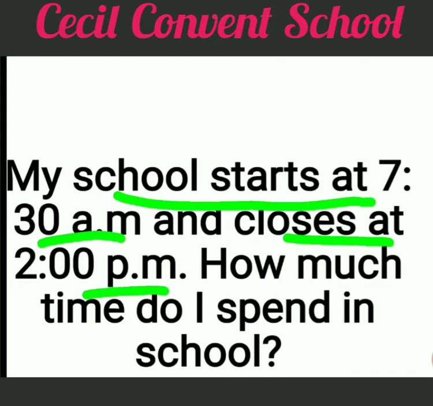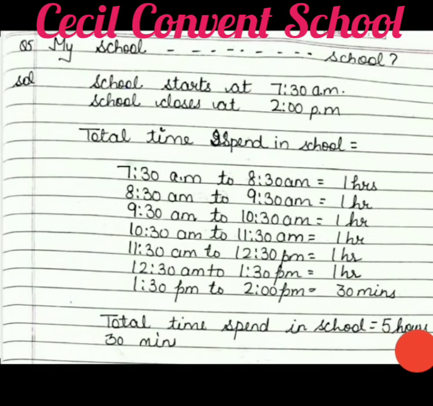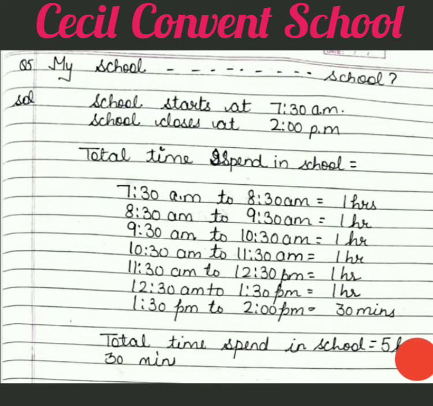For finding duration, one way is to convert AM into a 24-hour clock and PM also into a 24-hour clock. After that, minus it. But it's a long process, so we will do it another way. Another way is, firstly, from the statement only: school starts at 7:30 AM, school closes at 2 PM, then total time I spend in school.